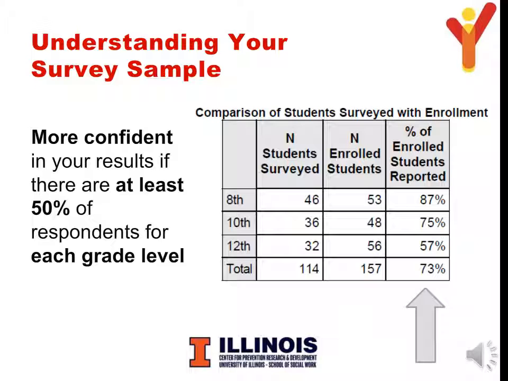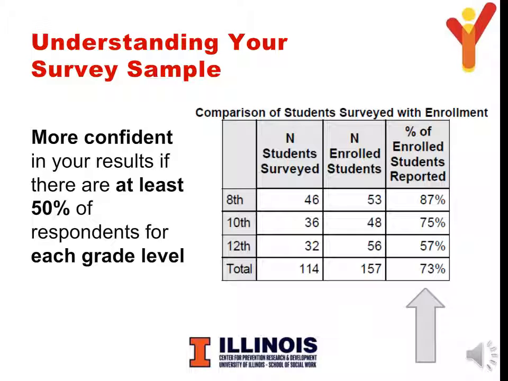The higher the % of enrolled students reported, the more confident you can be that the survey results are representative of the student population. If your sample is less than 50% of the student enrollment, you will want to investigate a little further. Perhaps the enrollment figures originally supplied by the school need to be updated. If this is the case, you will want to recalculate the % using the correct figures.